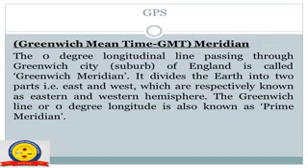To avoid confusion and have a common reference point to measure east-west distance on the earth, all the countries of the world have agreed to accept the longitude passing through Greenwich near London in England as the 0-degree line.